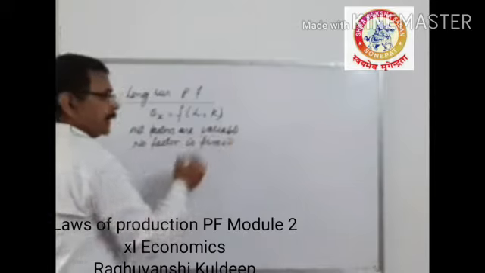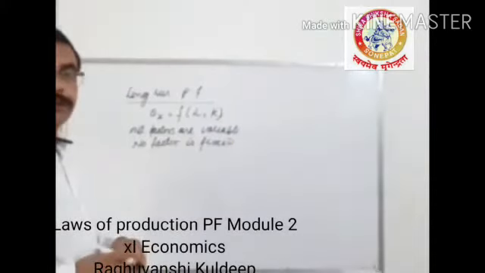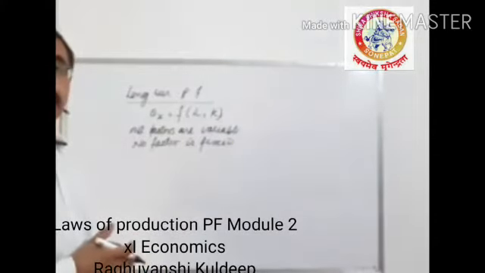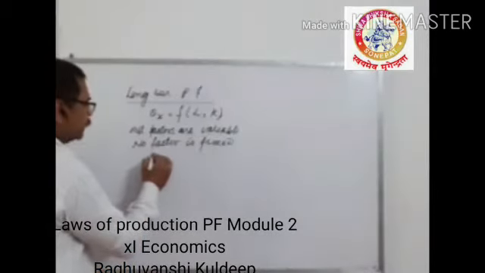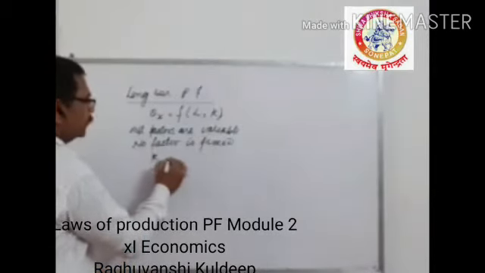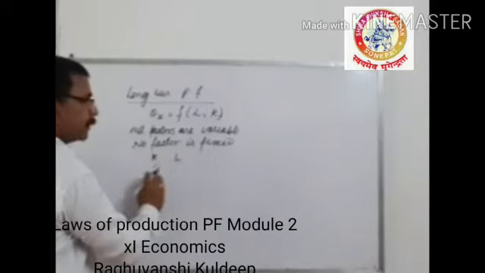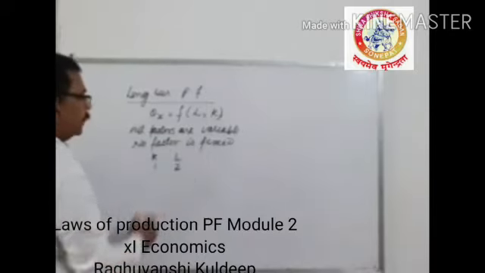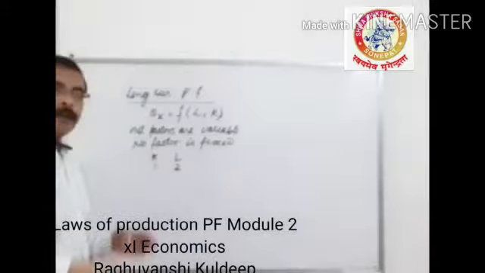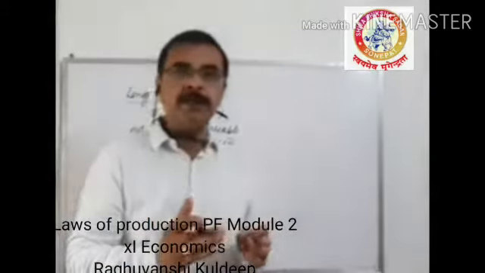Let us repeat the example which we used in the case of the variable proportion production function. Let capital be 1, only one machine is working, and the ratio between capital and labor is 1:2. Here, the firm has sufficient time to manage the capital.